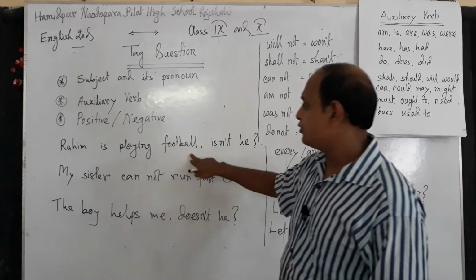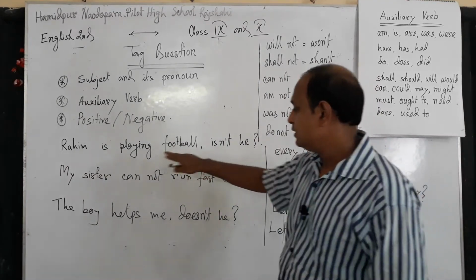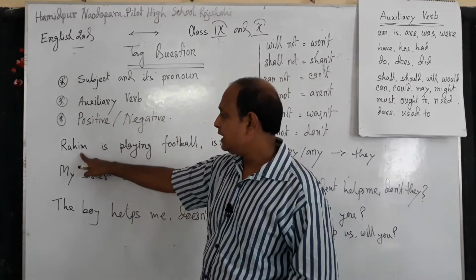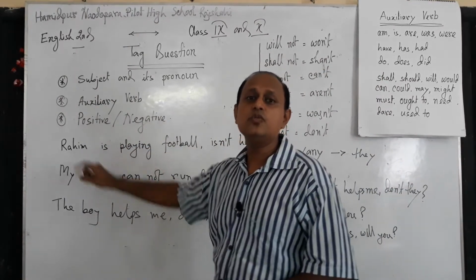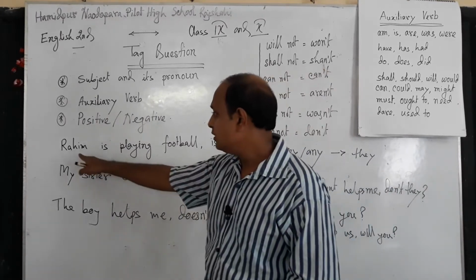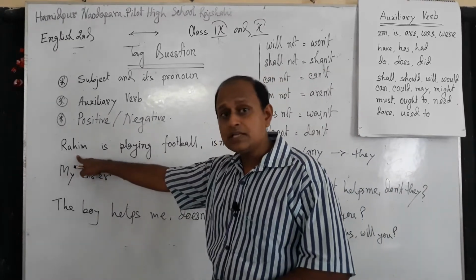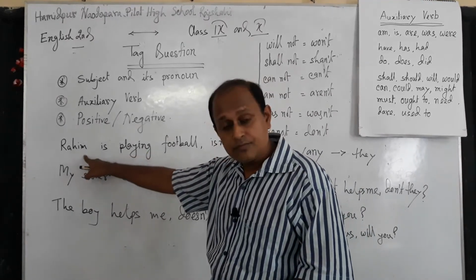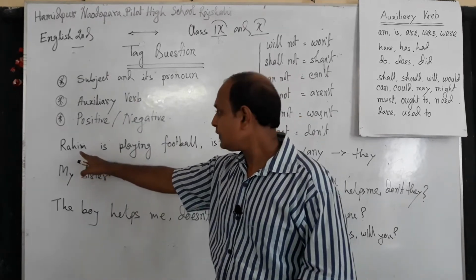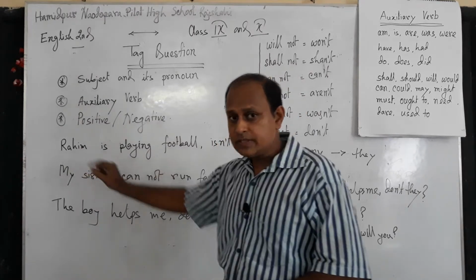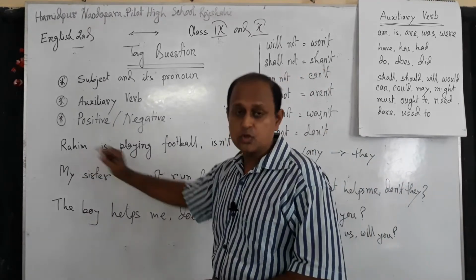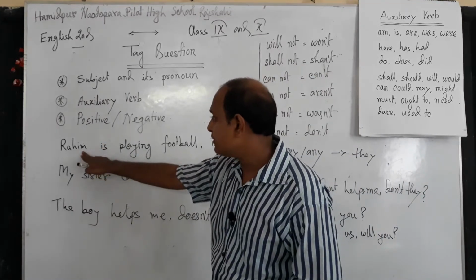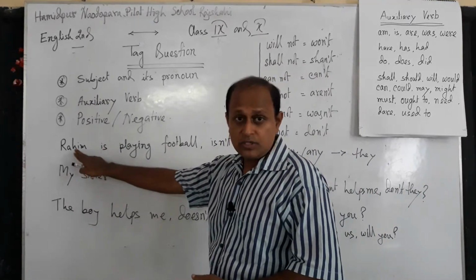First, I have already written this sentence: Rohim is playing football. Here the subject is Rohim. First, we have to find out the subject of this sentence, and then the pronoun of this subject. Rohim is a single person and he is a boy, so the pronoun is he.